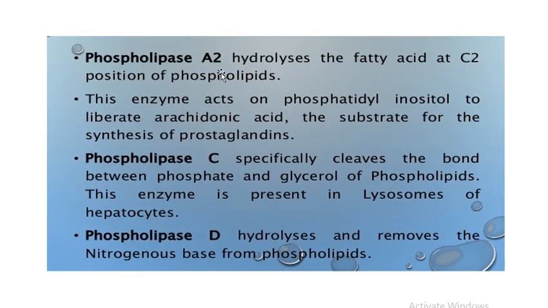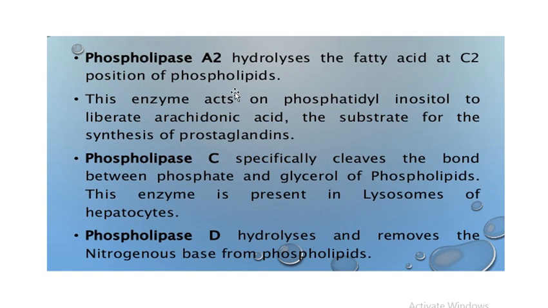Then the phospholipase A2. This phospholipase A2 acts at the second carbon of the glycerol in a phospholipid and it hydrolyzes the fatty acid present at the second position of the glycerol.